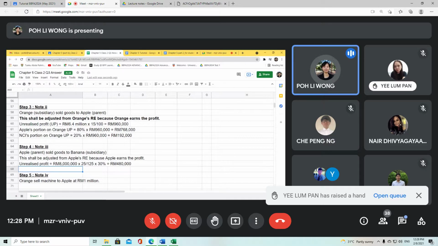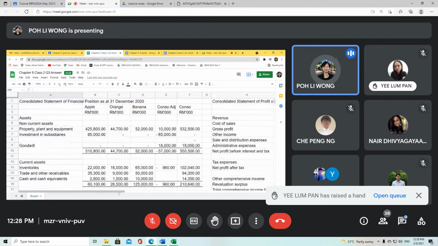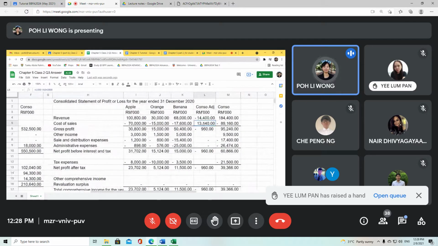Basically it's a cost to Banana because Banana purchased from Apple. So this 480,000 will also have an impact whereby it will reduce your closing inventories, increasing your cost of sales further.